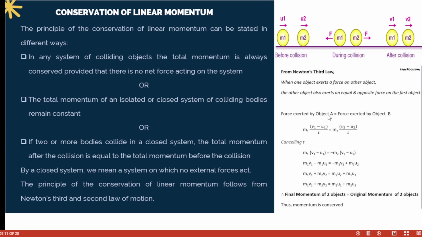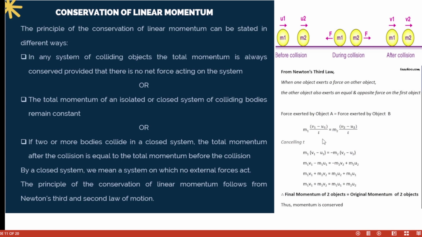We said the force exerted by object A is equal to the force exerted by object B, and force is mass times acceleration, where acceleration is (v minus u) over t. Here we can derive the formula for the conservation of linear momentum, because m1(v1 minus u1) is equal to what? m2(v2 minus u2).